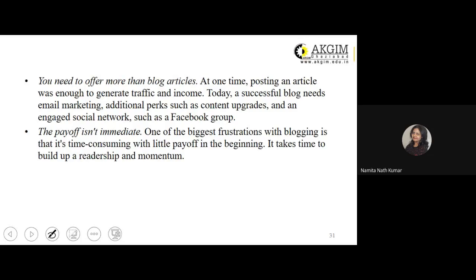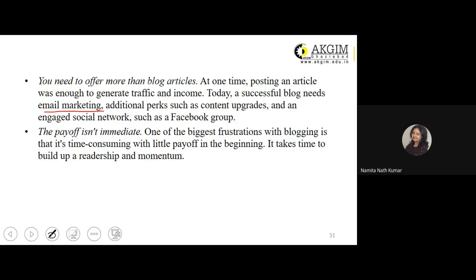You need to offer more than the blog articles to generate the traffic. Just posting an article and then sitting back for the entire week is not how you operate your blogging website. So you have to keep on updating, and also reacting and responding to some of the updates or additions which a number of individuals might be putting on as a part of your blog post.